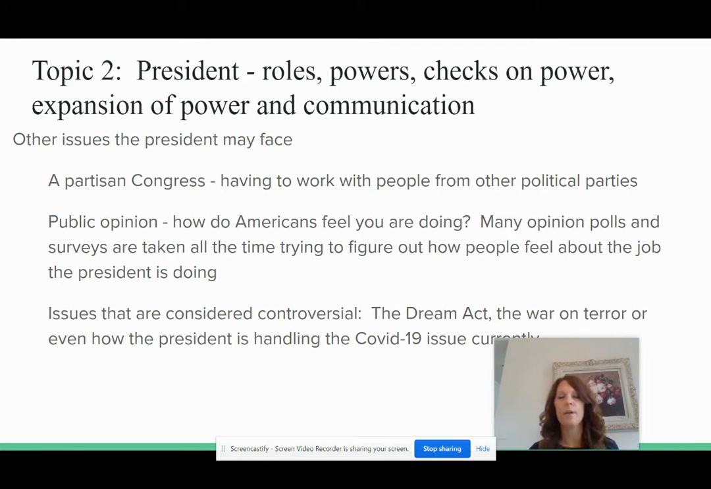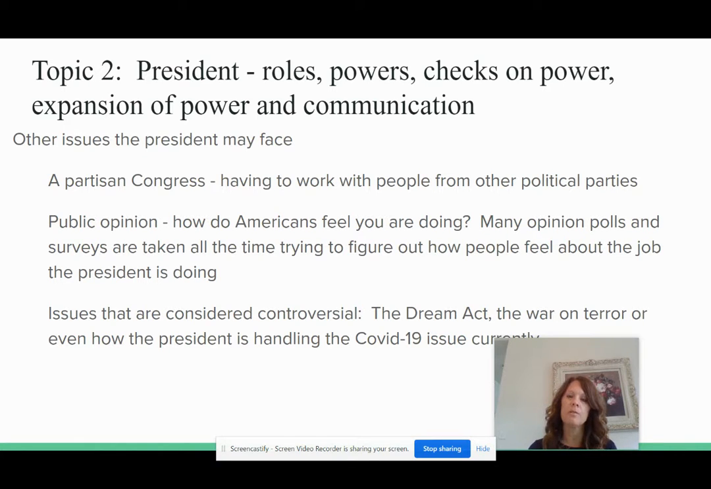There's a lot of those going around right now with the COVID-19 crisis. Some say people like what President Trump's doing. Some people think they don't. There's also some things that are considered controversial that the president has to deal with. The DREAM Act or DACA, whether people who are here, I guess I would say undocumented students, are they able to go to college and those types of things.